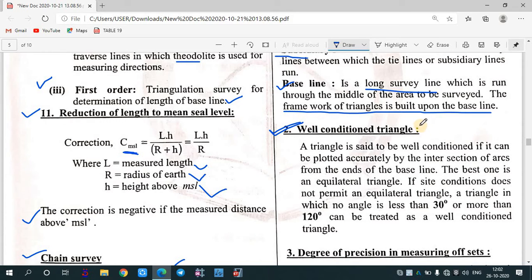It has been considered that the triangles which we are choosing are to be what? Well-conditioned triangles. So what are the conditions to be a well-conditioned triangle? A triangle is said to be well-conditioned if it can be plotted accurately by intersection of arcs from the ends of the baseline. So if you can intersect the arc from the ends of the baseline, then it is considered to be a well-conditioned triangle. If the side condition does not permit any equilateral triangle, the triangle in which no angle is less than 30 degree or more than 120 degree can be treated as what? A well-conditioned triangle.